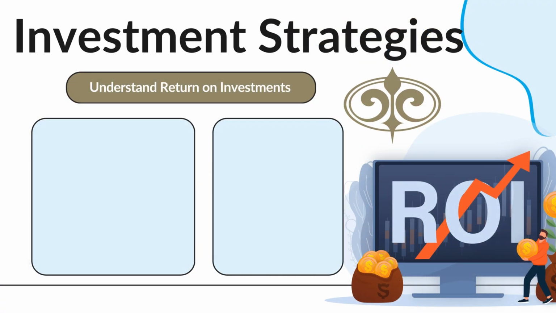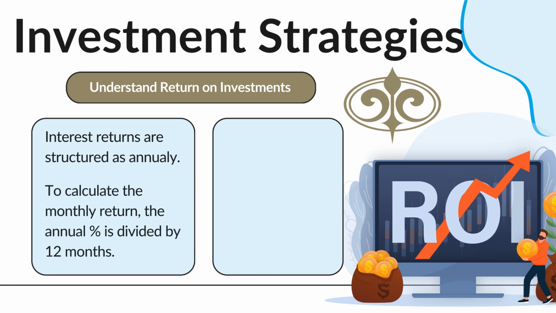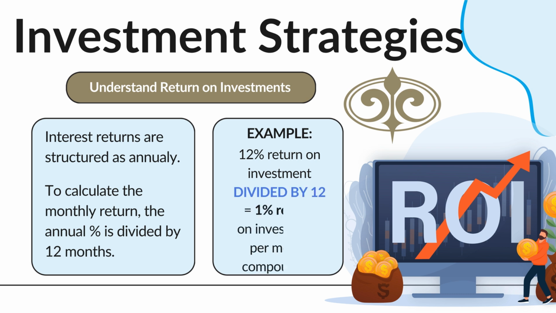And lastly, but equally as important to understand, the percentage quoted on any investment is structured as annually, and then divided by 12 months to get to the monthly return. For example, if a vehicle offers a 12% return on investment, the actual growth will be seen as 1% per month compounded, as the quoted return is always divided by 12 months.